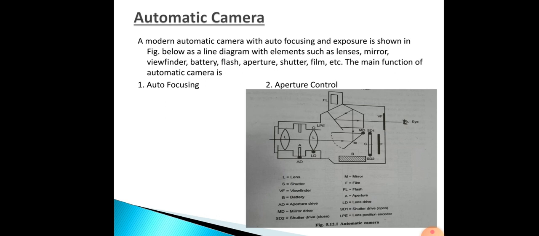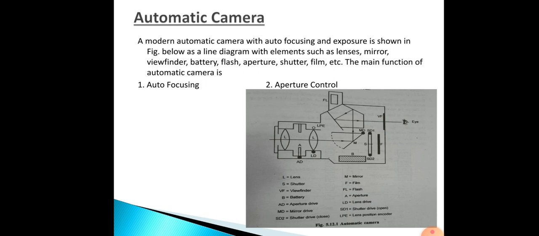L stands for lens. S stands for shutter. VF is nothing but viewfinder. B is battery. AD is aperture drive. MD is mirror drive. SD2 is shutter drive close. M is mirror. F is film. FL is flash. A is aperture. LD is lens drive. SD1 is shutter drive open. LP is lens position encoder.